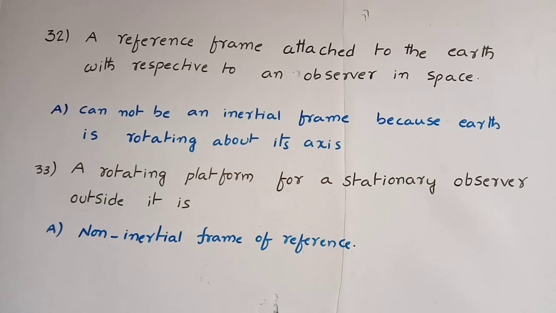32. A reference frame attached to the earth, with respect to an observer in space, cannot be an inertial frame because the earth is rotating about its axis. Any body in rotatory motion is an example of a non-inertial frame. Next, 33. A rotating platform for a stationary observer outside it is also a non-inertial frame of reference.